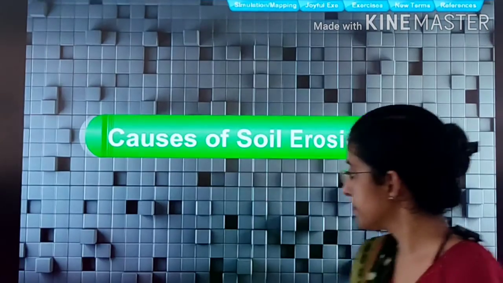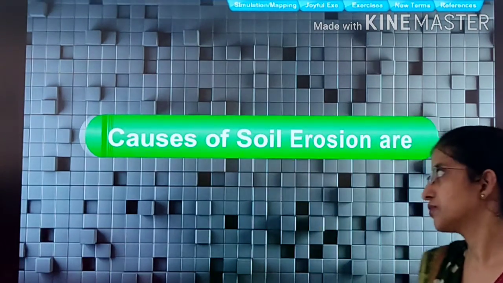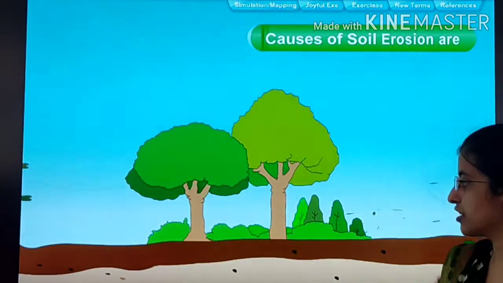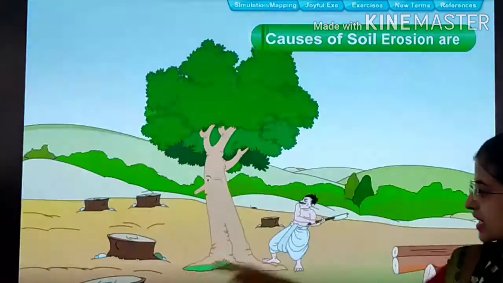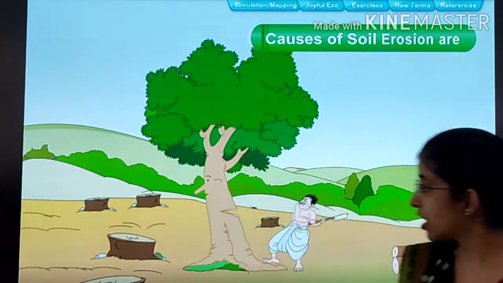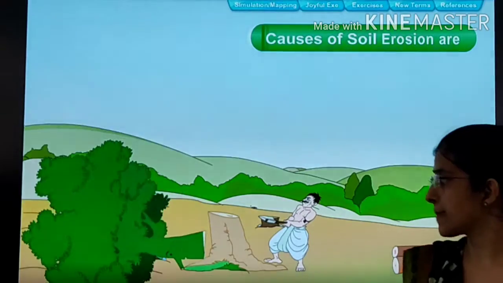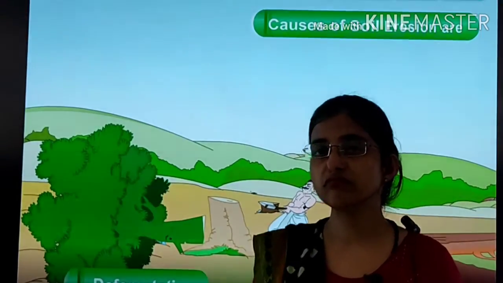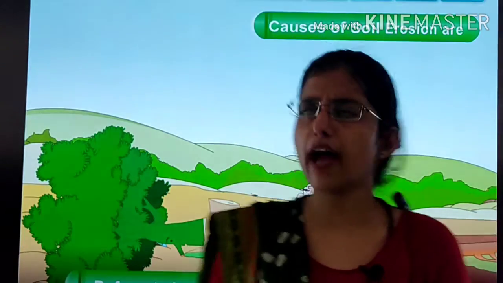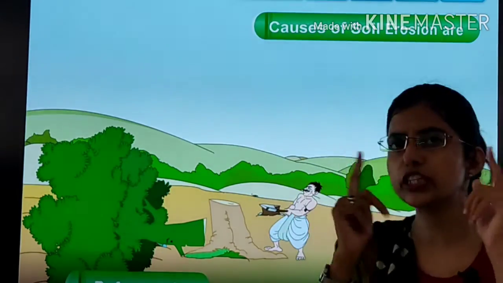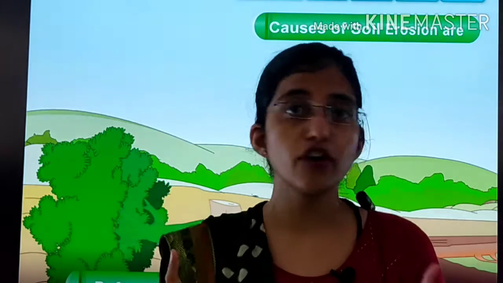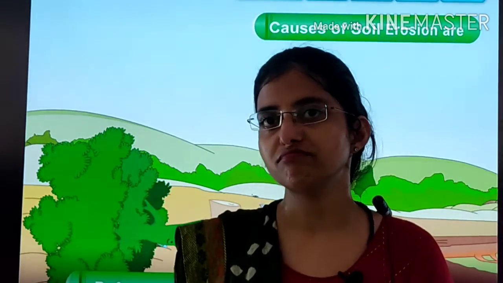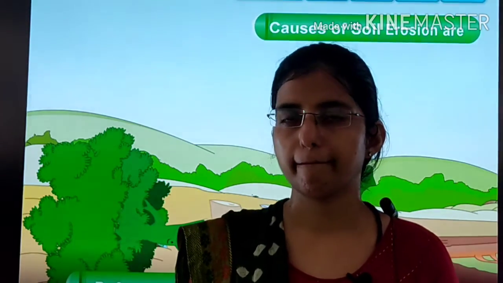Now we will study causes of soil erosion. You know what are the causes of soil erosion. The first one is strong wind, second heavy rain, third deforestation. बाकी दो तो हम पढ़ चुके थे, but how does deforestation cause soil erosion? Why? Just think, थोड़ी देर सोचो और मुझे बताओ कि deforestation से soil erosion कैसे हो सकता है.